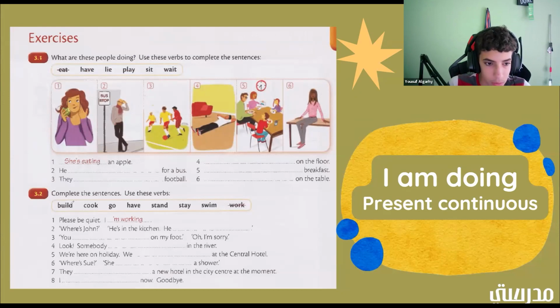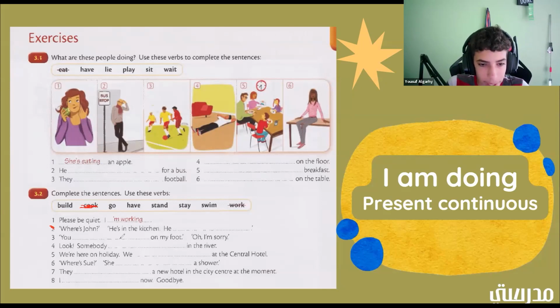Okay, so complete the sentences. All right, so that's what we're going to do. So we have a first example here. Please be quiet. I'm working. Okay, so let's go ahead and do number 2 together. Where's John? He's in the kitchen. He blank. So if he's in the kitchen, what could he be doing? He is cooking. Good job. All right. So let's marker that one out, and we can just put a little mark next to the number.